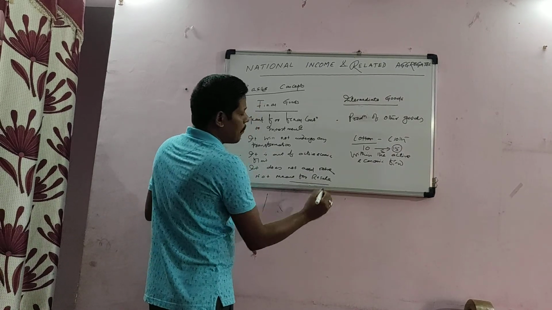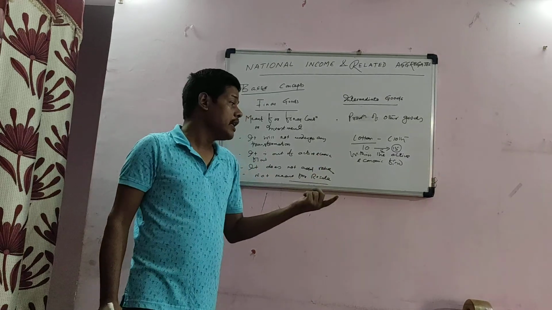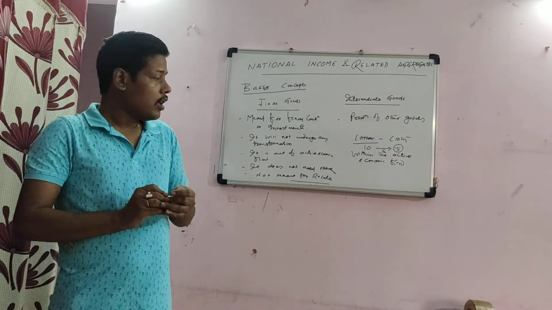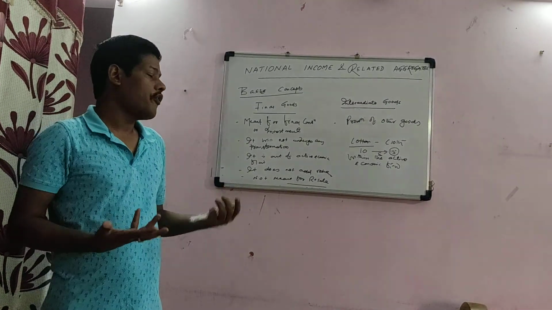Final goods are not meant for resale, but intermediate goods may be meant for resale. For example, suppose a household is purchasing a car for its own use, then that is called a final good.